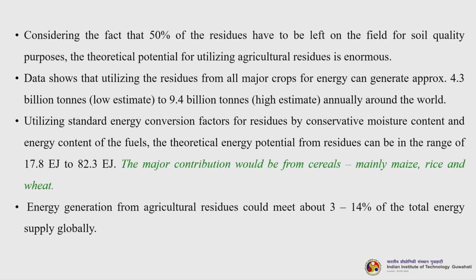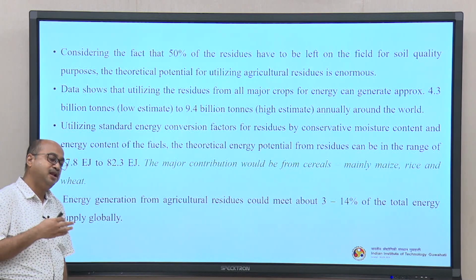Data shows that utilizing the residues from all major crops for energy can generate approximately 4.3 billion tons to 9.4 billion tons annually around the world. Utilizing standard energy conversion factors for residues, with conservative moisture content and energy content of the fuels, the theoretical energy potential from residues can be in the range of 17.8 exajoule to 82.3 exajoule. The major contribution is coming from the cereals, mainly maize, rice and wheat. So, energy generation from agricultural residues could meet about 3 to 14% of the total energy supply globally. This is an estimated figure for around 2030.